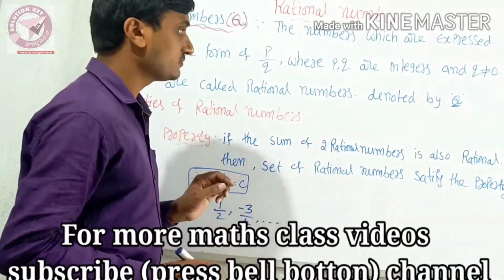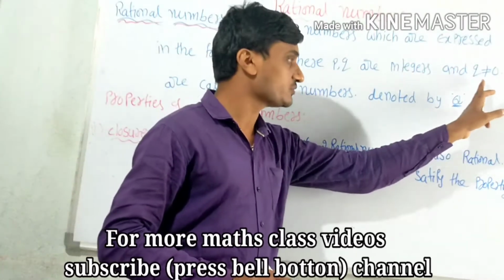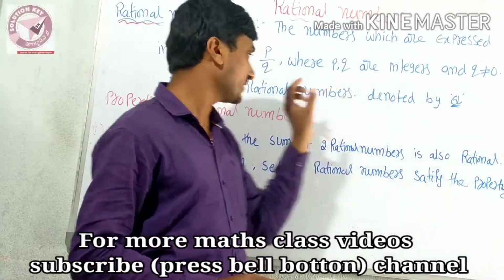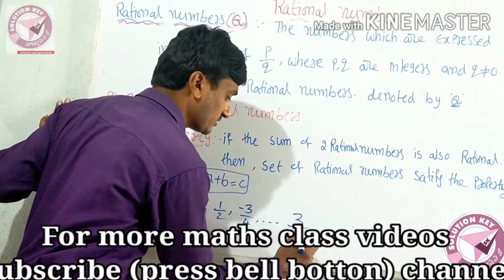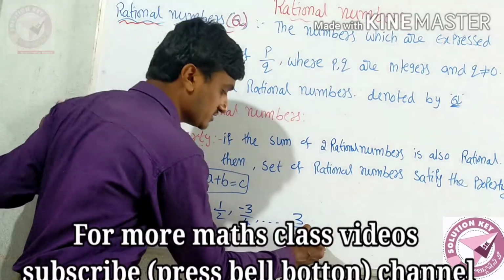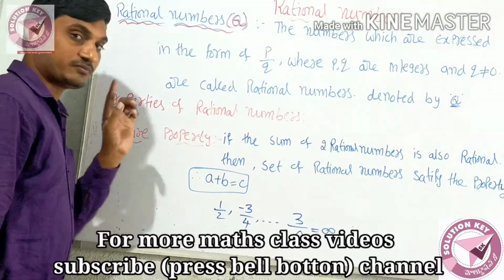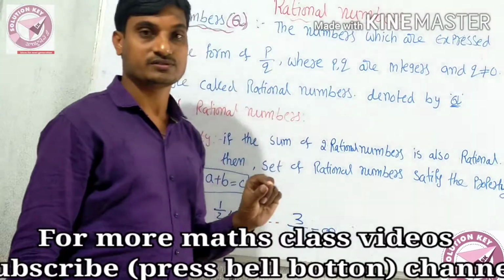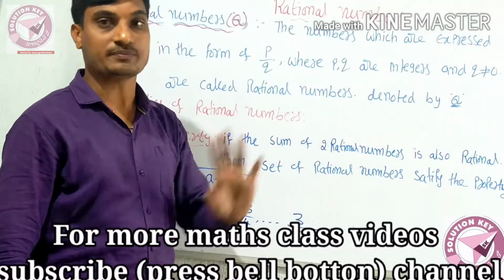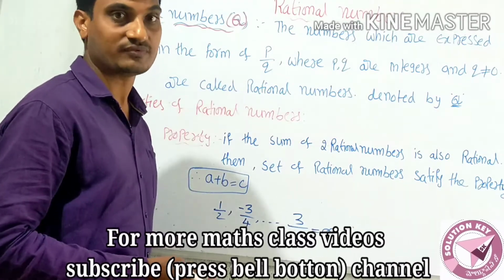Now, there is one doubt. Sir, p and q are integers, you said q is not equal to 0. Yes, q is never 0, because then the value is infinity. Another question: if q is not equal to 0, can p be equal to 0? Yes, you can write p is equal to 0. Nothing will happen.